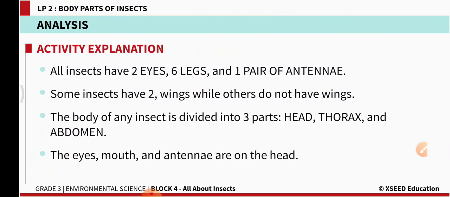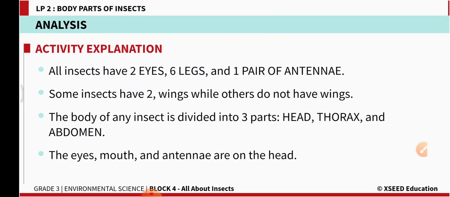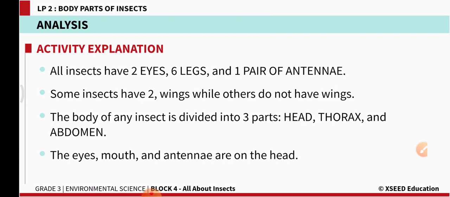Okay, next let us learn this. Remember this children, all insects have two eyes, 6 legs and one pair of antenna. Okay, all insects have 2 eyes, 6 legs and one pair of antenna. Pair means 2, right? Some insects have 2 wings while others do not have wings.